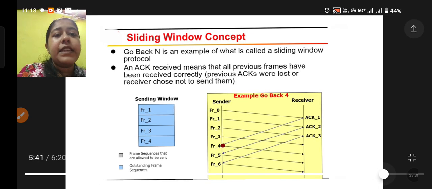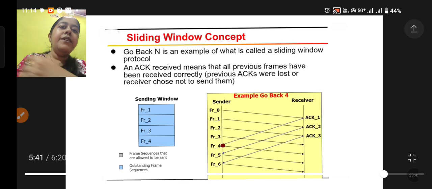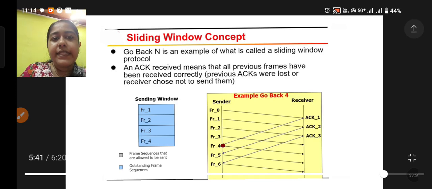Now again, sending frame number 4, since 0 is acknowledged, you can see that it is gone from the sending window, right? It is not here. Why is it not here? Since it has already been acknowledged, now it is gone. Now next is frame number 4. So frame number 4 is being sent.